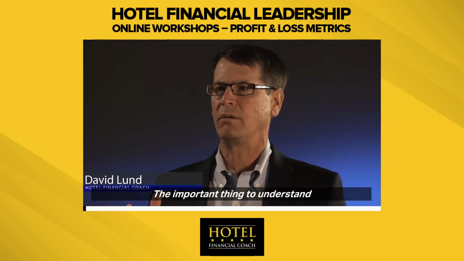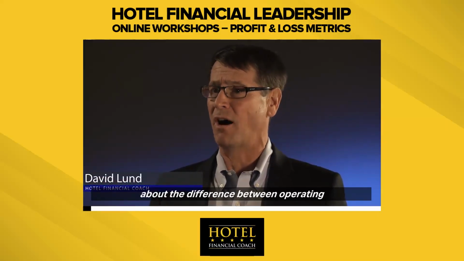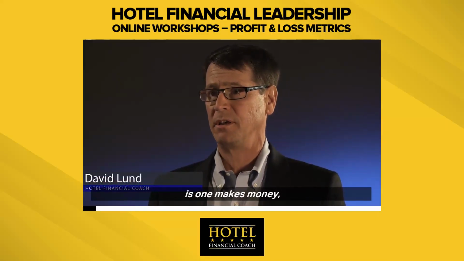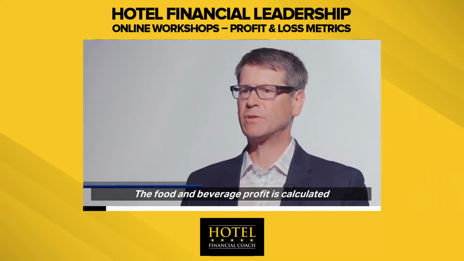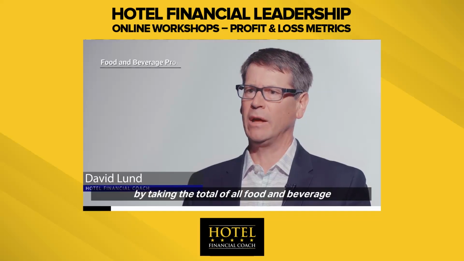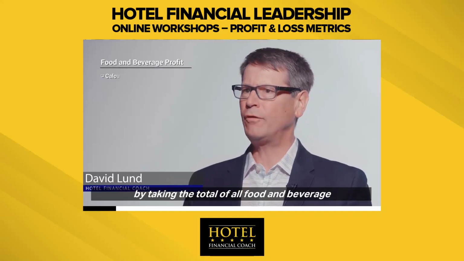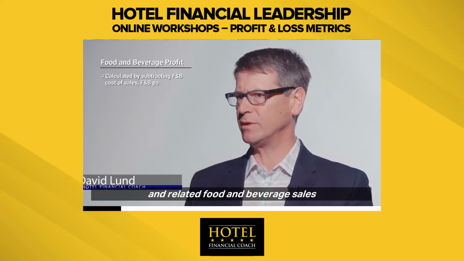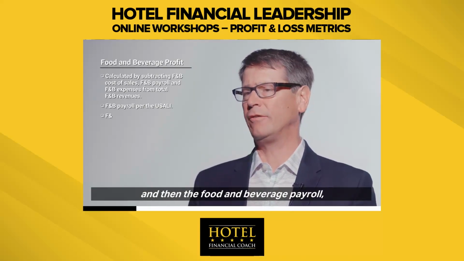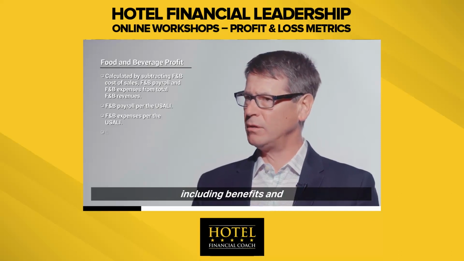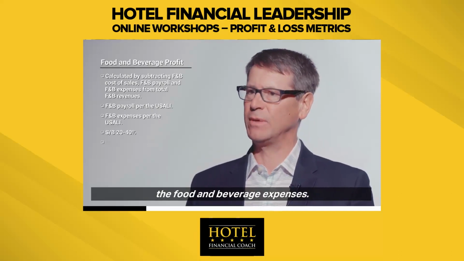The important thing to understand about the difference between operating and non-operating departments is one makes money, the other does not make money. So food and beverage profit is calculated by taking the total of all food and beverage and related food and beverage sales and subtracting the cost of goods, the food cost, the beverage cost, and then the food and beverage payroll, including benefits and the food and beverage expenses.